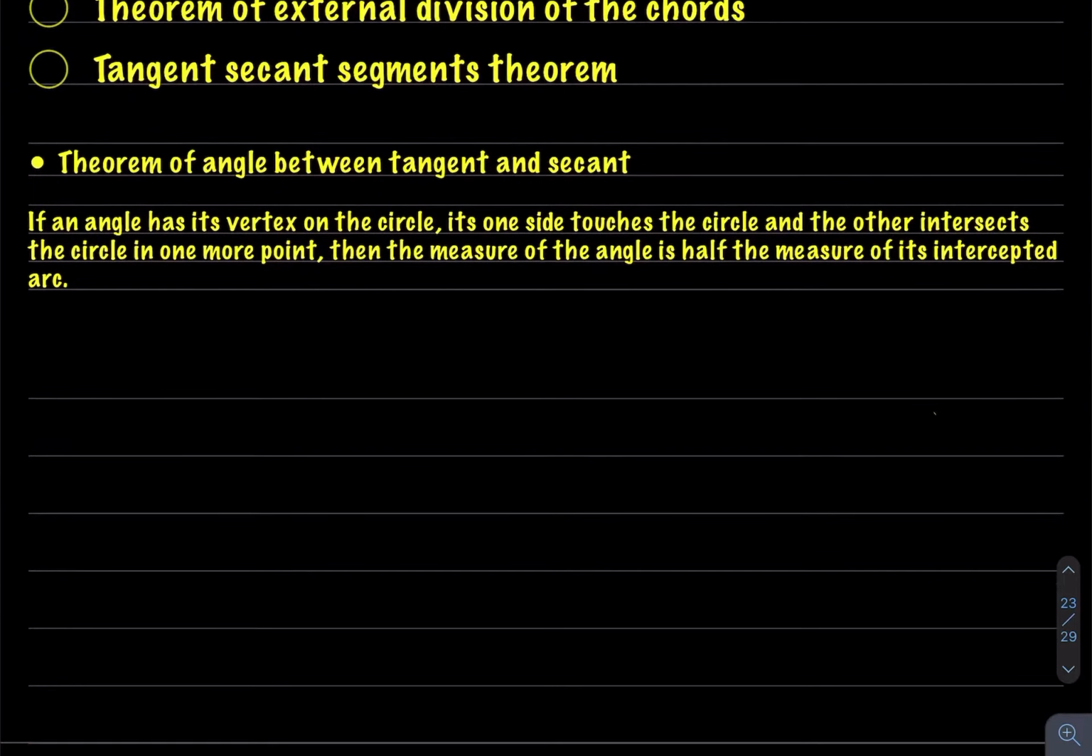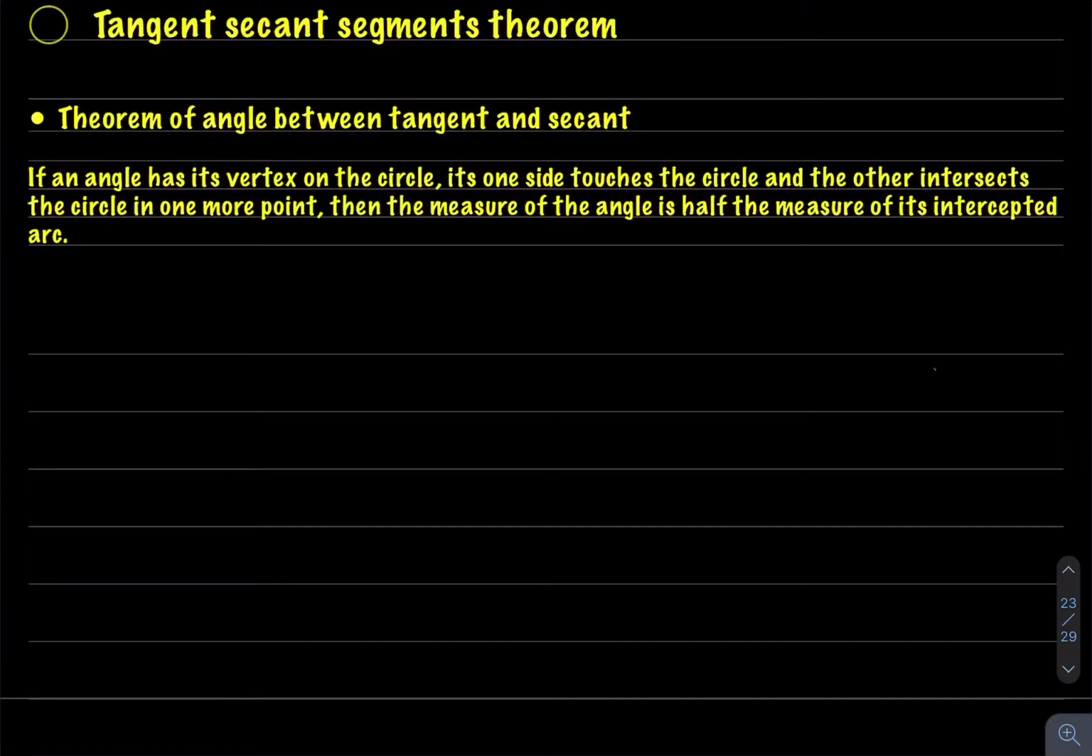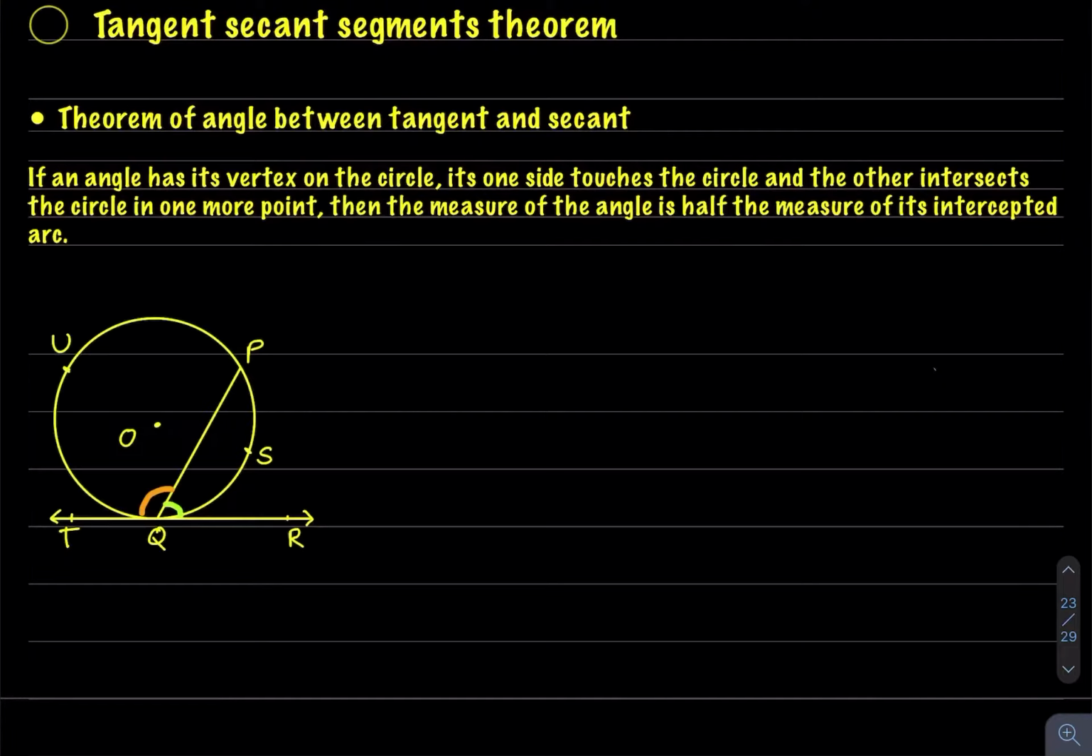What does this statement tell us? That if an angle has its vertex on the circle, its one side touches the circle and the other intersects the circle in one more point, then the measure of the angle is half the measure of its intercepted arc. So we will once again see the statement in the diagram. So see here, this TR is tangent, PQ is secant, and at Q, PQR, this angle is the angle between tangent and secant. Similarly here, PQT is the angle between tangent and secant.